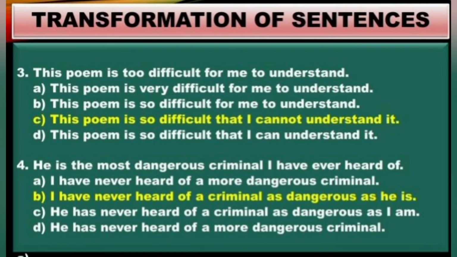And the second option B, "this poem is so difficult for me to understand." Once again, that "to" infinitive form is not changed. "To understand" is not changed. There is no second clause. Then in option D, what is the mistake we shall see? "This poem is so difficult that I can understand it." So the meaning is totally changing. It should not be "I can understand it", it should be "I cannot understand it." Okay, shall we go to the fourth question?